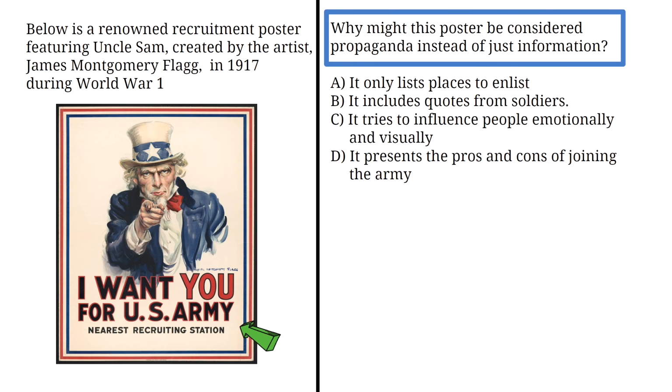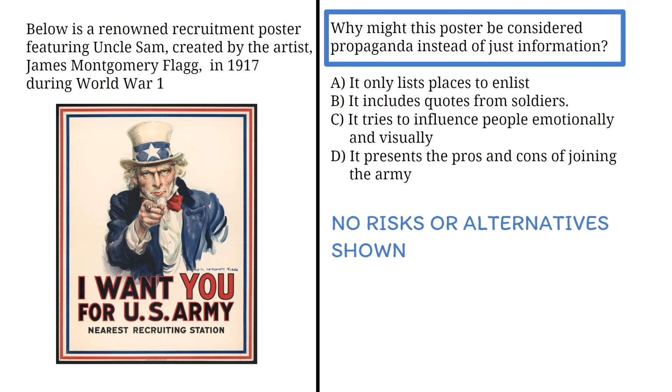The visual message the poster conveys is one-sided. It encourages people to join the Army, but it does not show the risks involved or alternatives. This is a bias. The poster uses strong emotion and direct language to make people feel like they must join. The pointing of the finger, the stern look, the bold statement, "I want you for U.S. Army," below the symbolic figure, Uncle Sam. This makes it propaganda because it tries to influence people's actions, not just give facts.